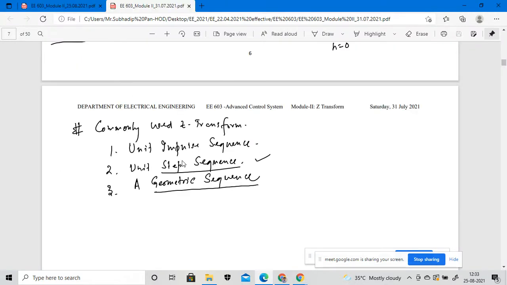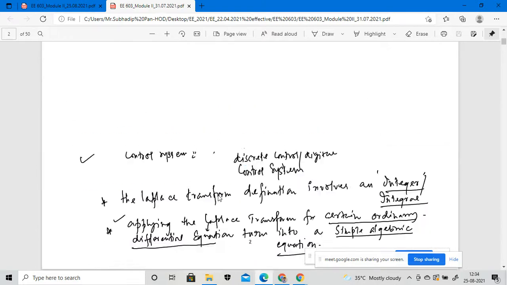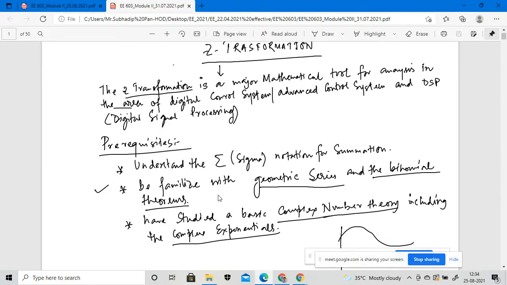So on 31st July 2021 we were discussing all those things. What is actually the Z transformation? The Z transformation is a major mathematical tool for analysis in the case of a digital control system. Whatever control system we adopt in this syllabus should be digital control, not analog control. Whenever we discuss digital control, the Z transformation is taken into consideration, or we can say the advanced control system.